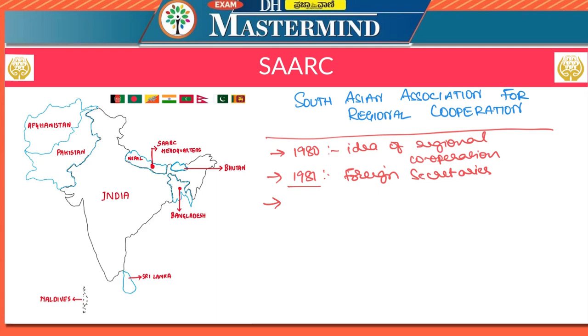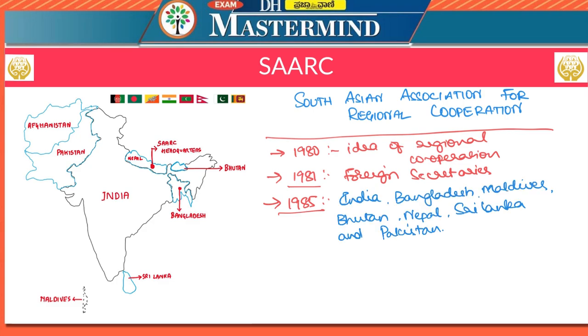Again, in the year 1985, this is very important here, please remember, the South Asian Association for Regional Cooperation was set up when its charter was formally adopted in 1985. The heads of the states of India, Bangladesh, Maldives, Bhutan, Nepal, Sri Lanka, and Pakistan formally adopted the charter of SAARC in the year 1985.